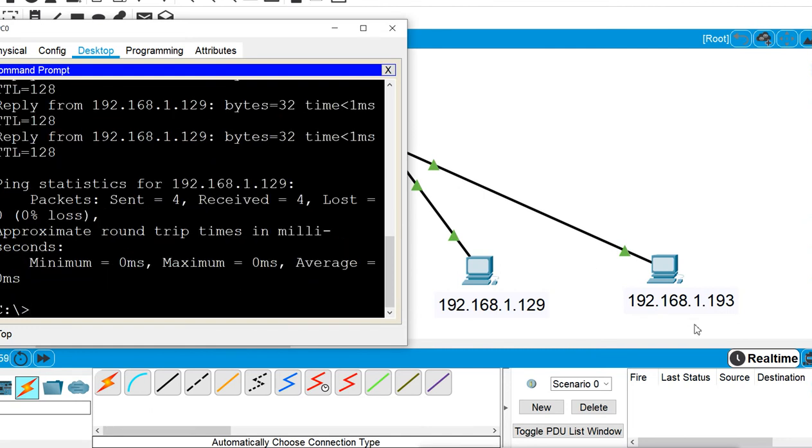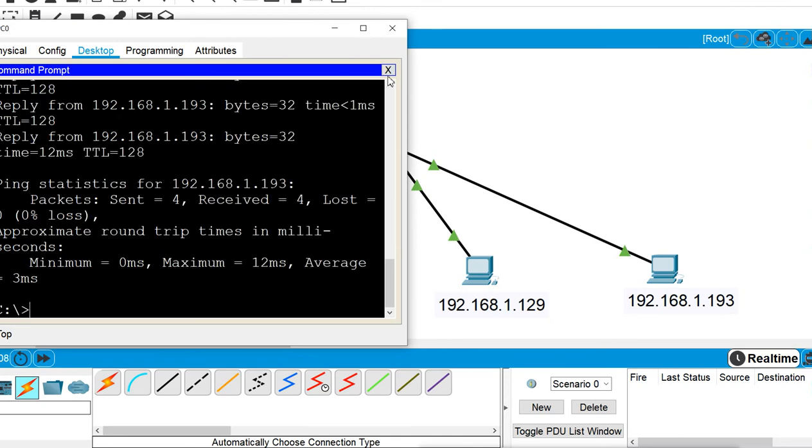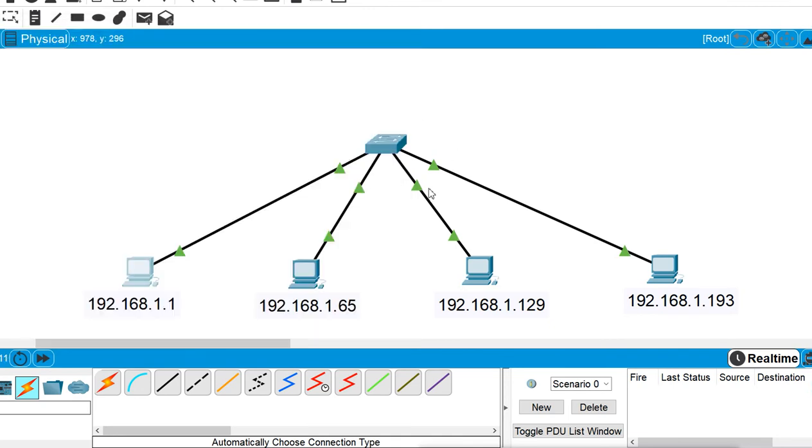Now I will try to ping this last machine, 193, and I am getting the reply again because they are in the same network. They are not in different subnets. We have not done the subnetting. They are in the same subnet. But now I will do the subnetting here.